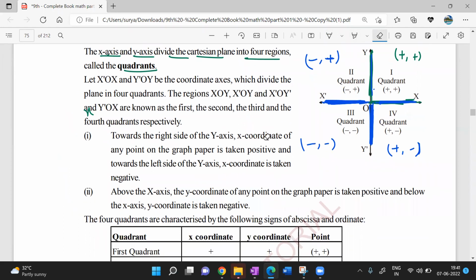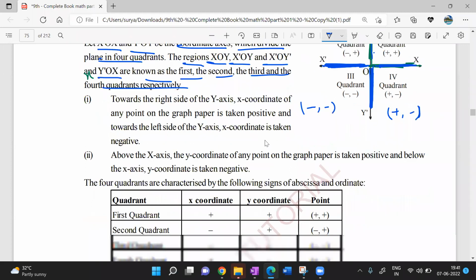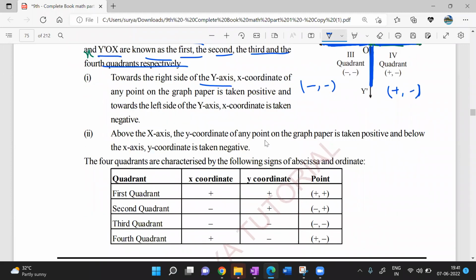Look at this. Let us read. Let X'OX and Y'OY be the coordinate axes which divide the plane into 4 quadrants. The regions XOY, X'OY, X'OY', and Y'OX are known as the first, second, third, and fourth quadrants respectively. Towards the right side of the y-axis, the x coordinate of any point on the graph paper is taken as positive, and towards the left side of the y-axis, the x coordinate is taken as negative.